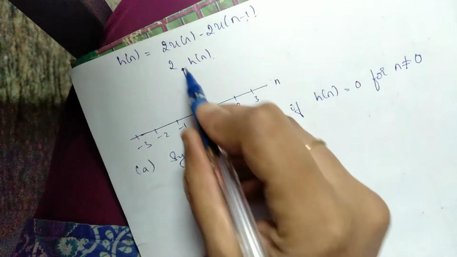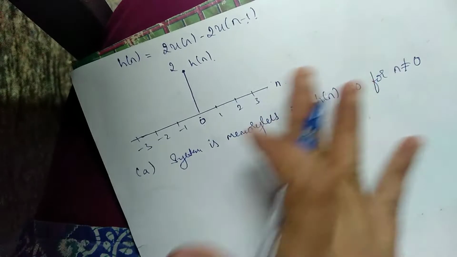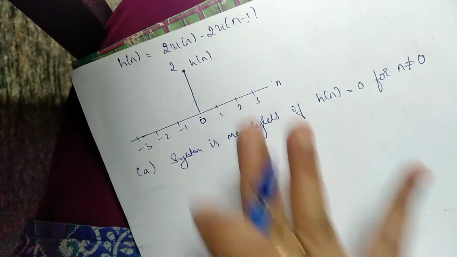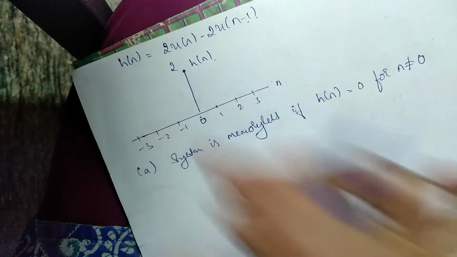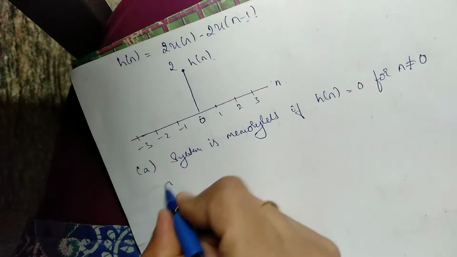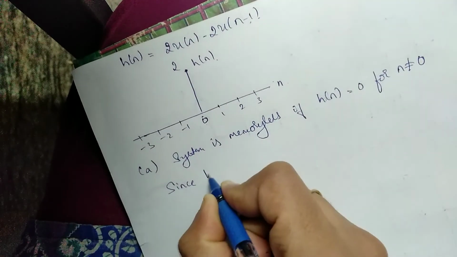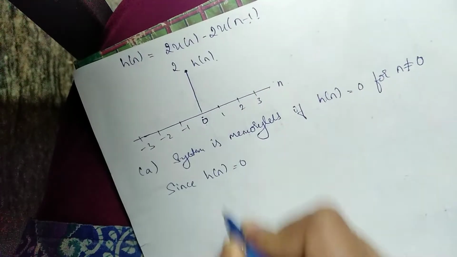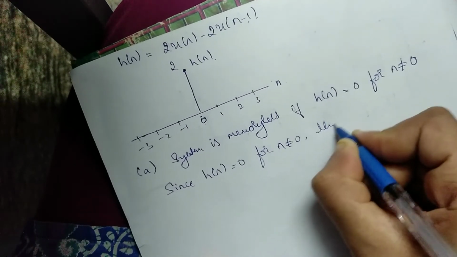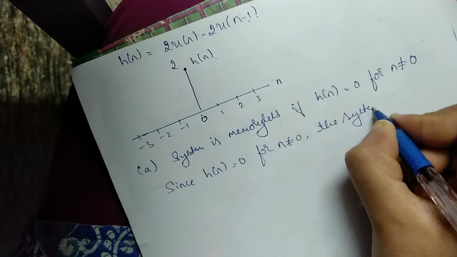That means you should have values only at 0, and if all other values are zeros, the system is memoryless. Here also we have an amplitude of 2 only at 0, all other values are 0. So here we can say, since given H of n is equal to 0 for n not equal to 0, the system is memoryless.